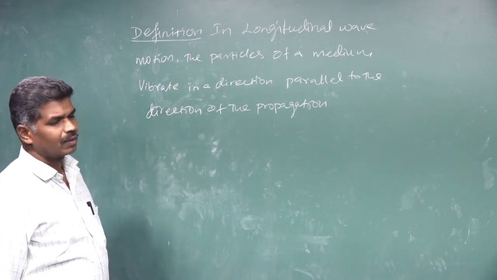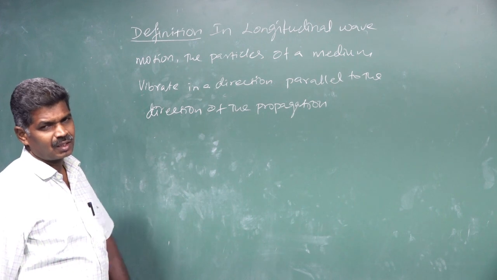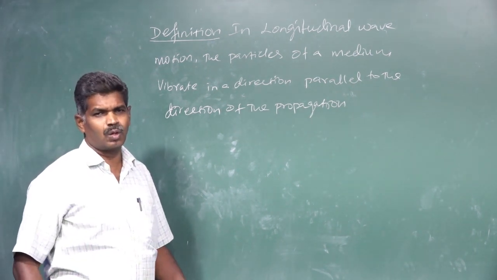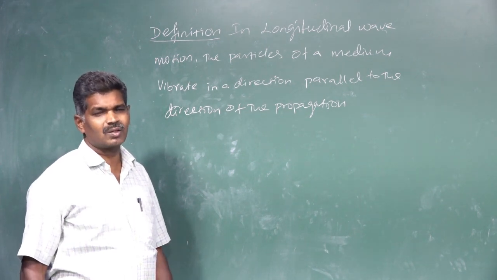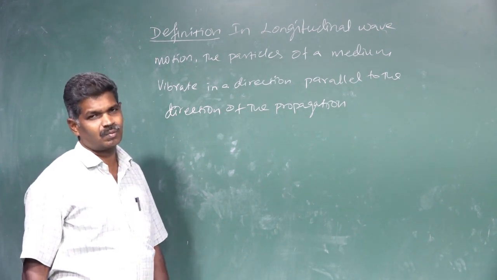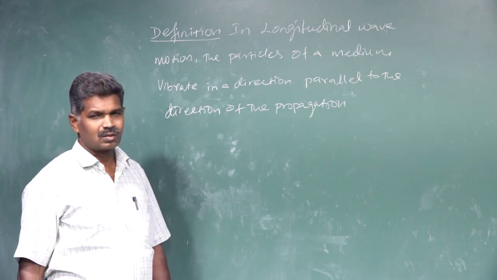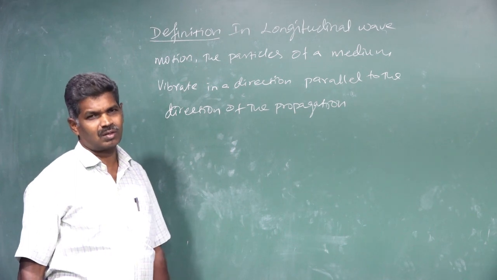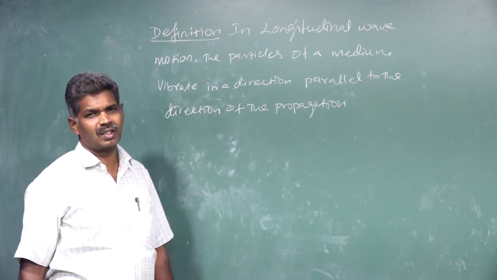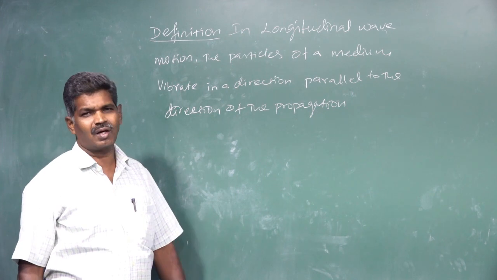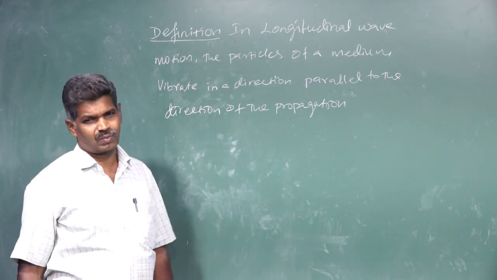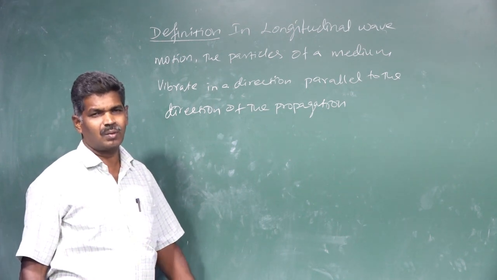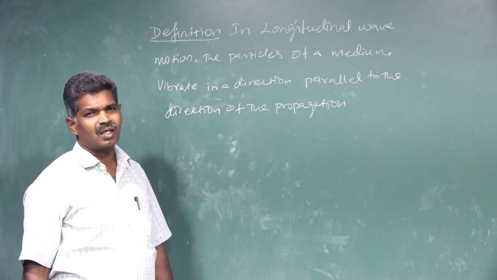Okay. Next, these longitudinal waves can be propagated in both elastic medium as well as inelastic medium. And sound wave is one example of longitudinal waves. The sound wave is propagated in longitudinal form. Without the elastic property also, in a medium we can propagate these longitudinal waves.